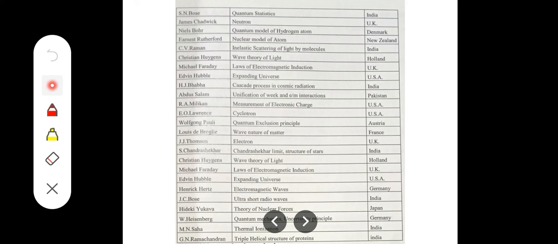You can see some more examples here. J.C. Bose is there, right? And M.N. Saha, G.N. Ramachandran, you can see India's physicists. Some more foreign physicists, who contributed much to physics, are there. You can observe.